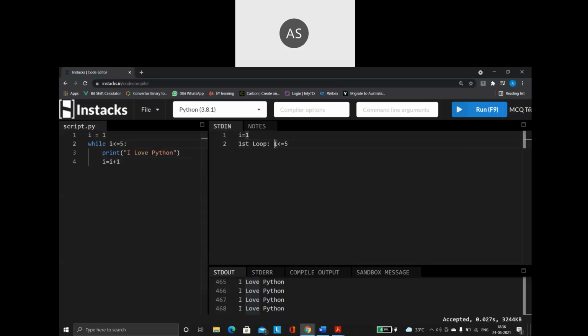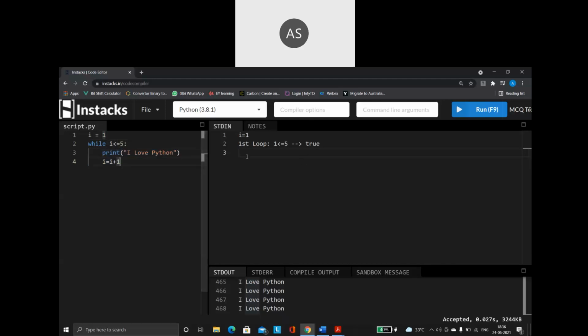So what is the condition it is checking? I less than or equal to 5. Here my I value is 1. Is 1 less than or equal to 5? So now my condition is true. When my condition is true, what did I say? It will go inside, so the body of the loop is going to get executed. This is nothing but the body of the loop. So it is going to go inside this.